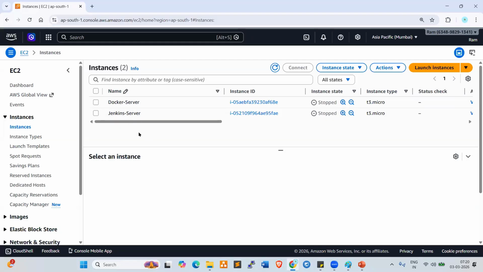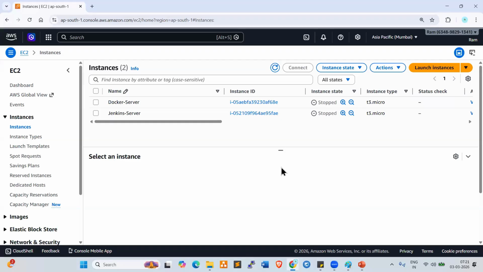Terminology is very, very important. In AWS, we call it an EC2 instance. In Azure, we call it a VM, virtual machine. In Google Cloud, we call it a VM instance, right? These two servers are in stopped state. Stopped means shut down state.